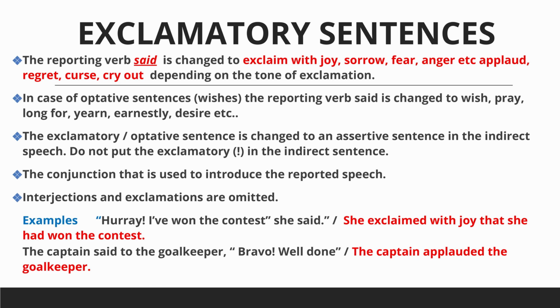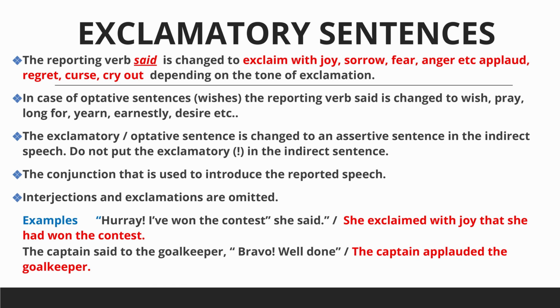In case of optative sentences, where we wish something, the reporting verb said is changed to wish, pray, long for, yearn, earnestly desire, etc. Third point, the exclamatory or optative sentence is changed to an assertive sentence in the indirect speech. Do not put the exclamation mark in the indirect sentence. Next point is the conjunction that is used to introduce the reported speech. And last point is interjections and exclamations are omitted.